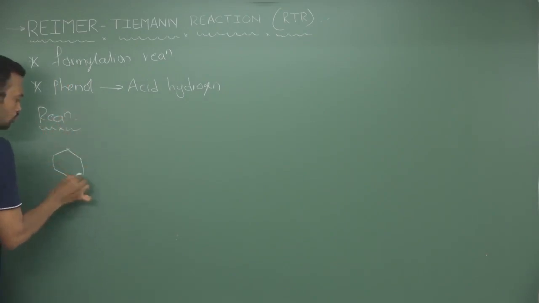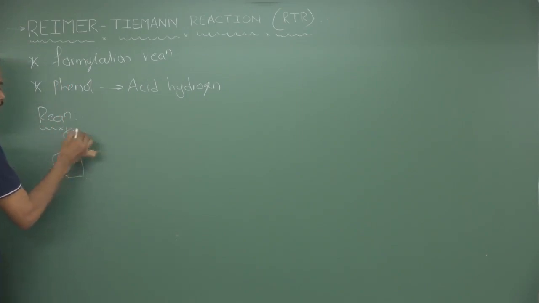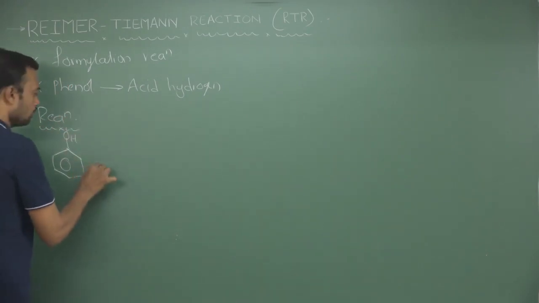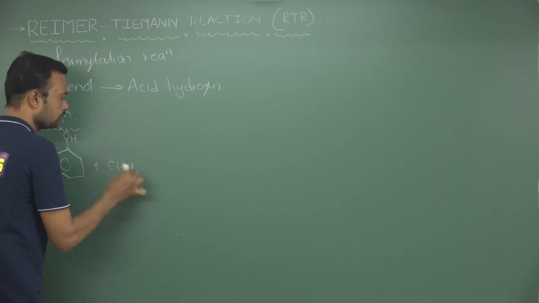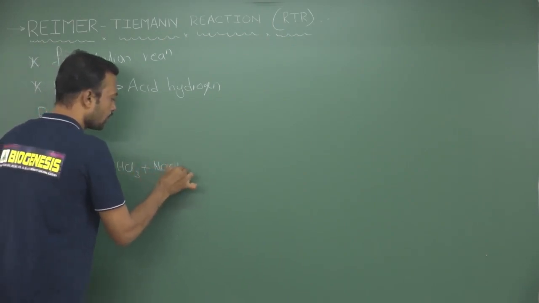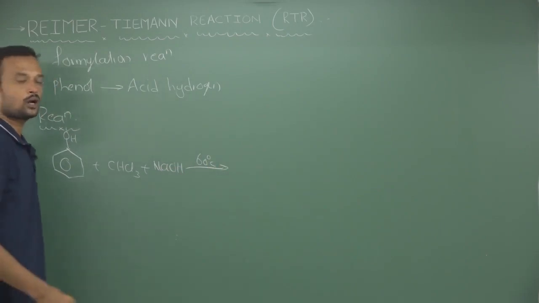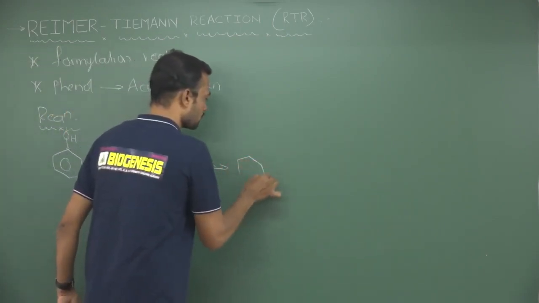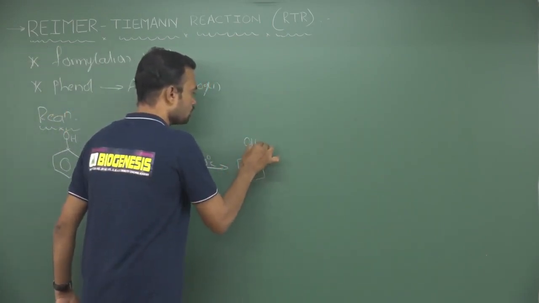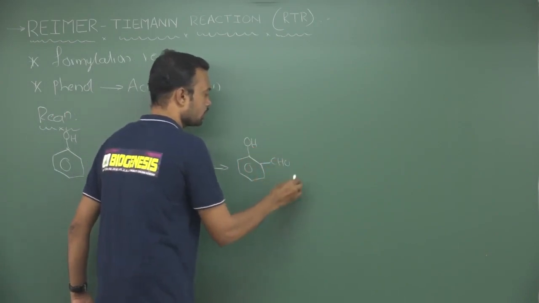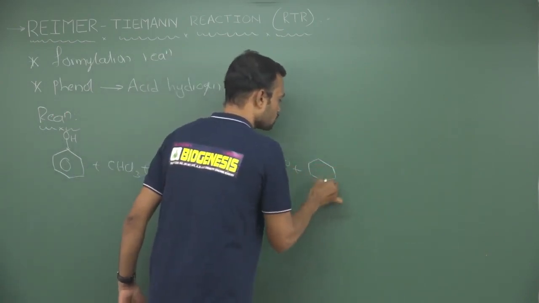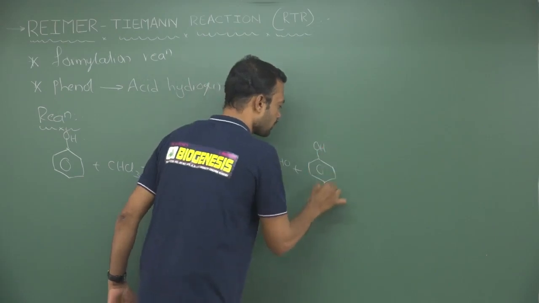So, first you take a phenol, an aromatic alcohol, and react it with chloroform in the presence of sodium hydroxide at 60 degrees centigrade of temperature. Now, a mixture of two products is expected. So, one is the ortho isomer, the other is the para isomer. So, ortho formylation, and the other is para formylation.